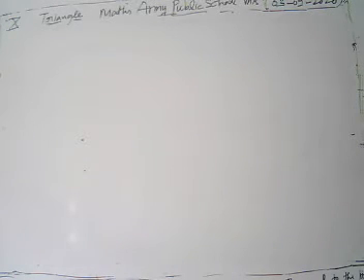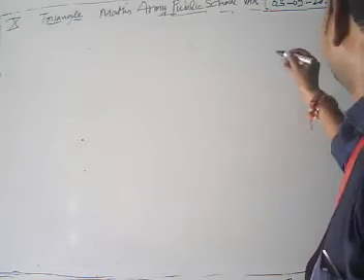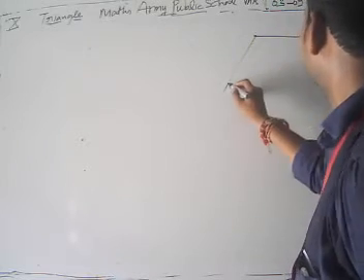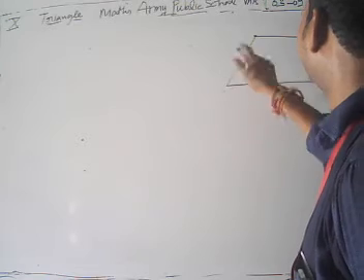Again, look, we are going to take the next question. We have again ABCD is a trapezium.